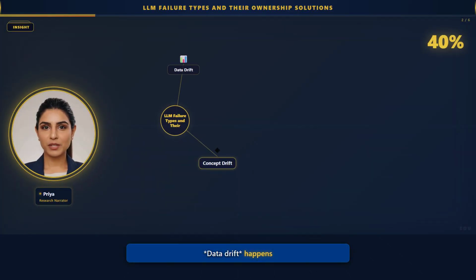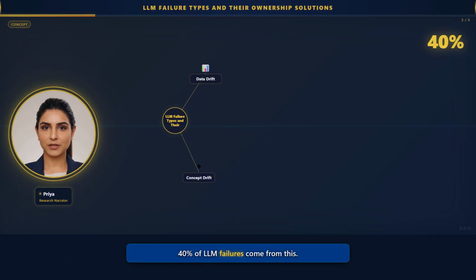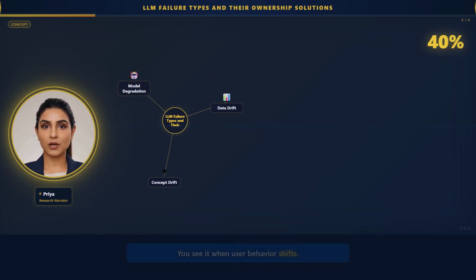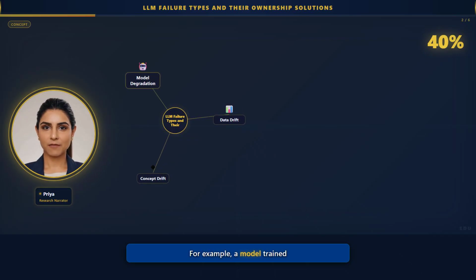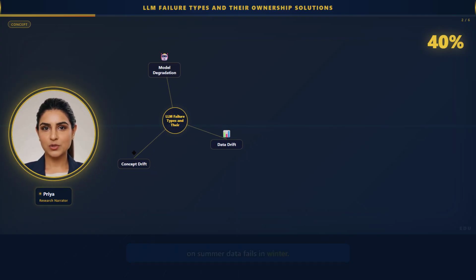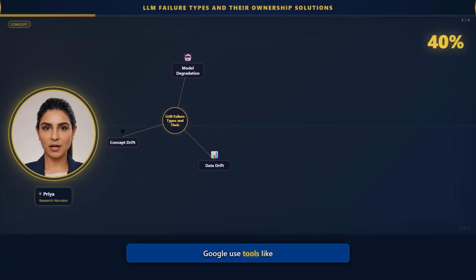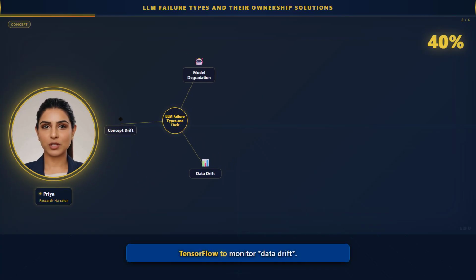Data drift happens when input data changes. 40% of LLM failures come from this. You see it when user behavior shifts. For example, a model trained on summer data fails in winter. That's why companies like Google use tools like TensorFlow to monitor data drift. Data drift breaks LLMs because the model learns from old data.